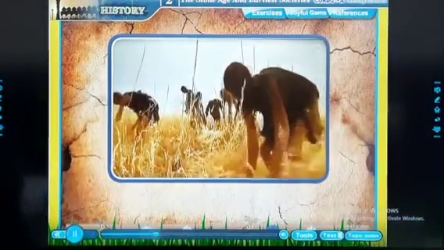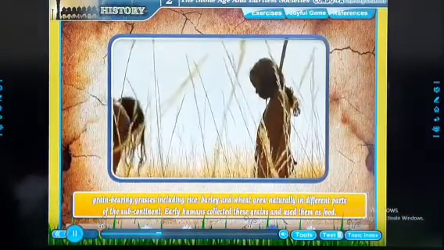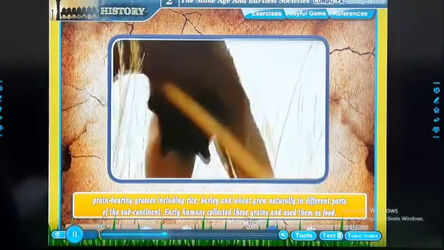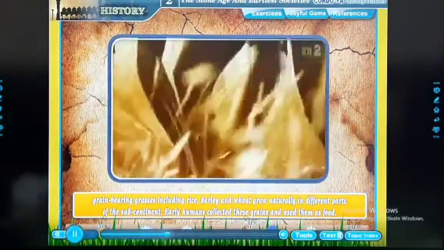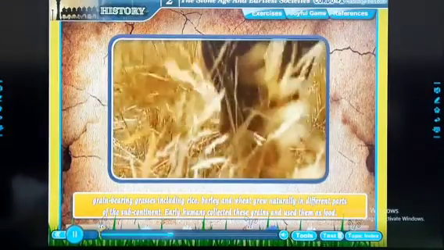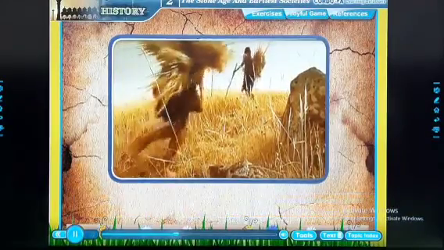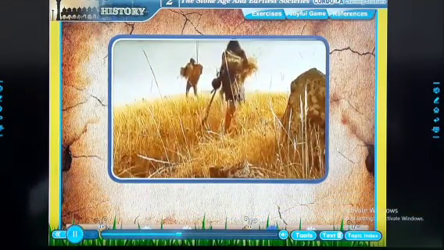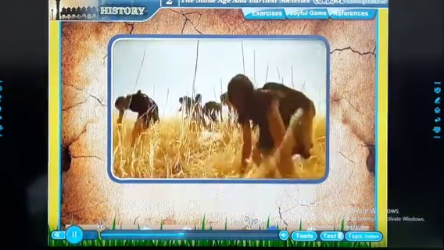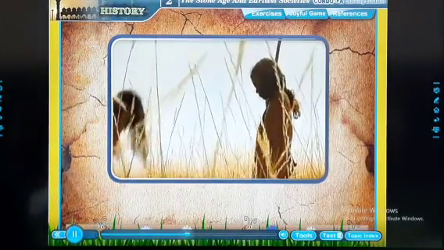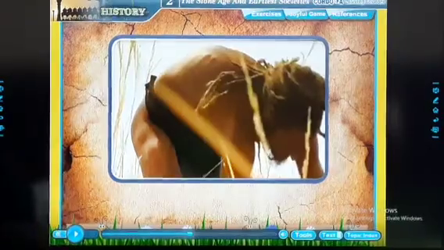During this time, several grain-bearing grasses including rice, barley and wheat grew naturally in different parts of the subcontinent. Early humans collected these grains and used them as food. They learnt their cycle, when they ripened and where they grew. This might have been the beginning of growing plants by humans.